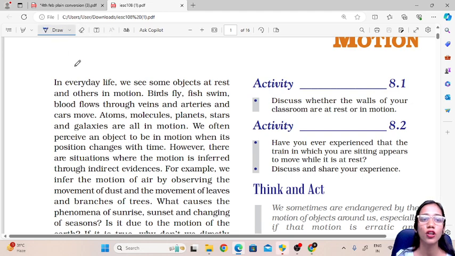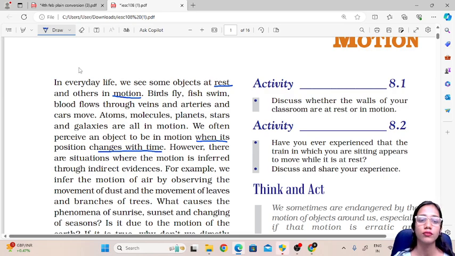The opposite of motion is being at rest. Birds fly, fishes swim, blood flows through veins and arteries, and cars move. Atoms, molecules, planets, stars, and galaxies are all in motion. And because they are in motion, it is related to our everyday life. We often perceive an object to be in motion when its position changes. So when do we say that an object is moving? When the position of the object changes, we say that it is moving.